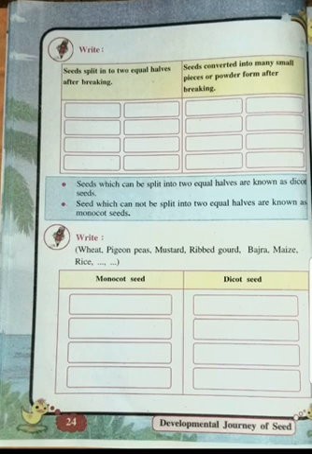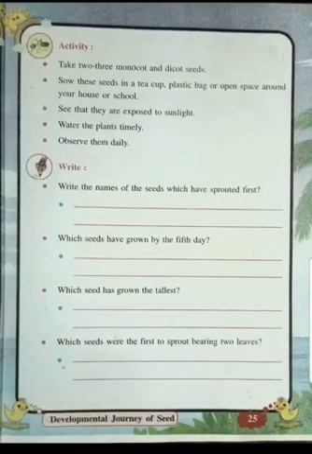Now one activity is there on page 25: take 2-3 monocot seeds and dicot seeds. Sow these seeds in a teacup or plastic bag or open space around your house. You can grow them now, children. Now you are free and this is the rainy season also. You can do this activity in your small box or a small tiffin box, or even any waste plastic box.